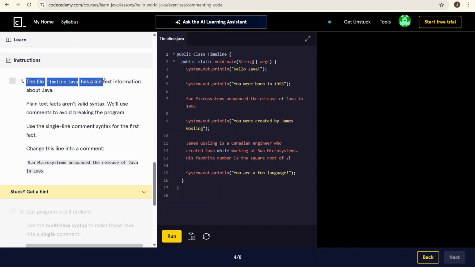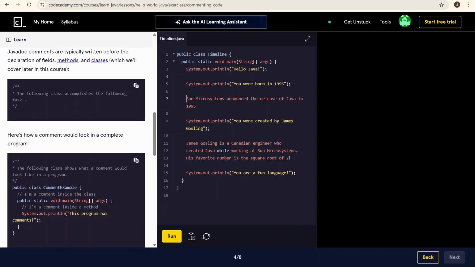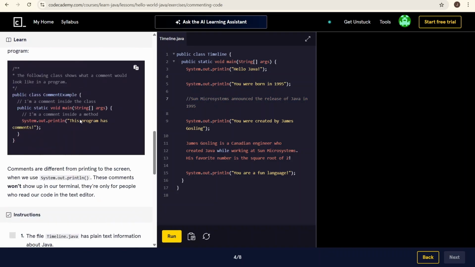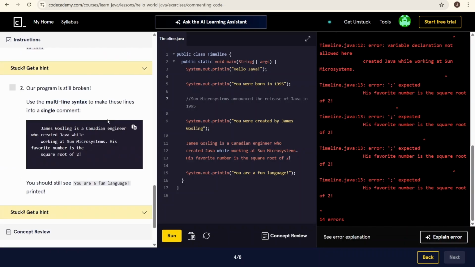The file has plain text facts about Java. Plain text facts aren't valid syntax. We'll use comments to avoid breaking the program. Use a single line comment syntax for the first fact. So we're gonna use this one, just two forward slashes. Okay, that seemed to work. Run. The program is still broken.